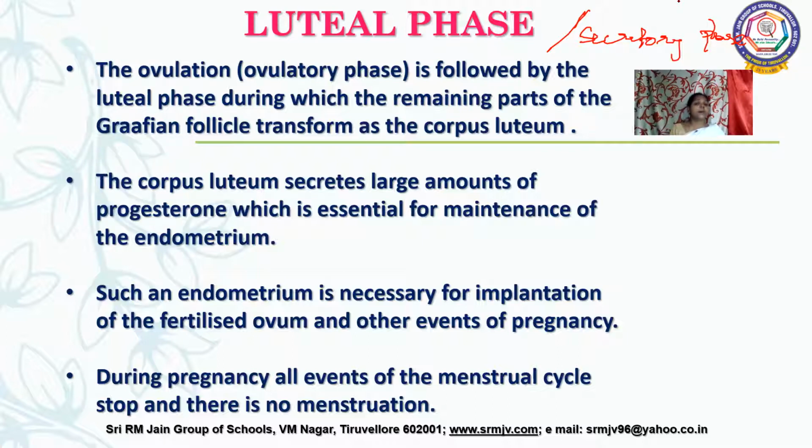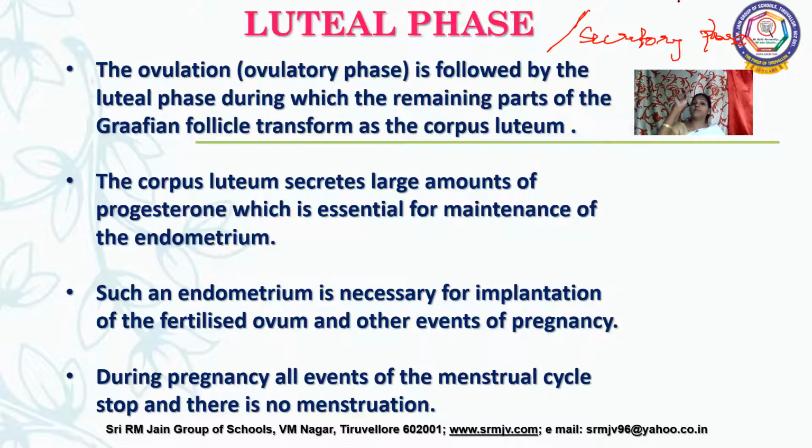In the absence of fertilization, you already know, the corpus luteum degenerates. Again, it starts the next cycle of menstruation. So this causes disintegration of the endometrium, leading to menstruation, and again menstrual phase, follicular phase, like that it will go on. Okay, so this cycle stops around the age of 45 to 50 years, and this permanent stoppage of menstruation, we call it menopause. Okay, menopause. I told you menarche.